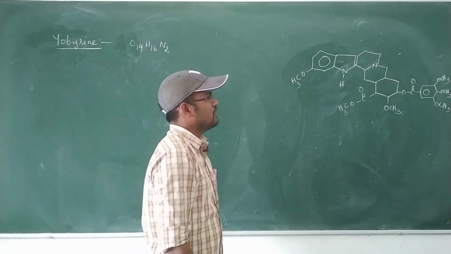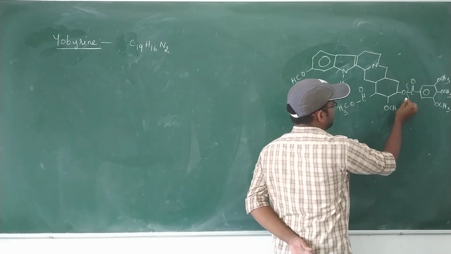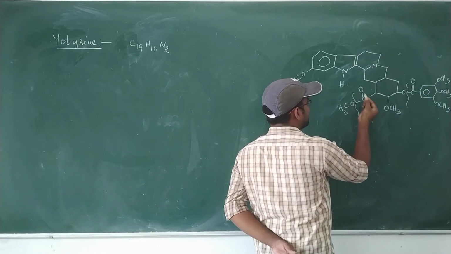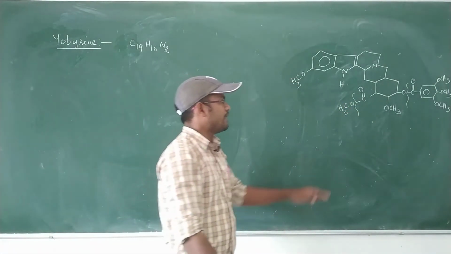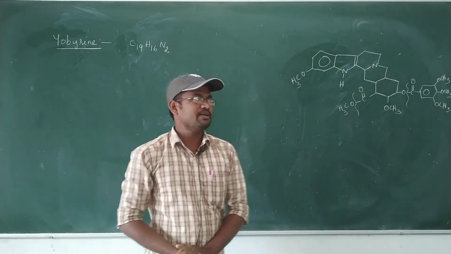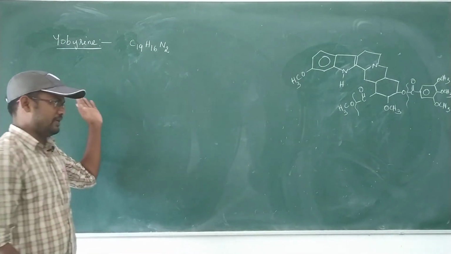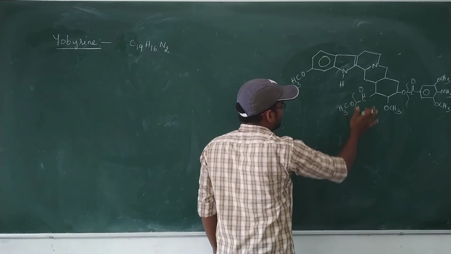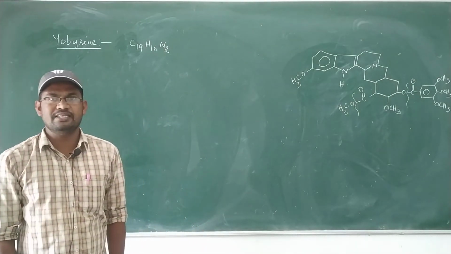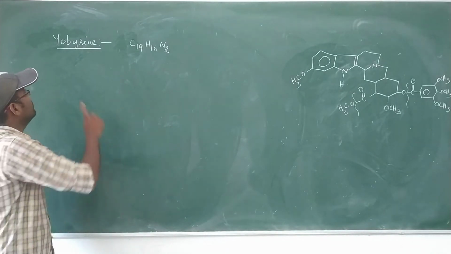Reserpine, when it undergoes basic hydrolysis, results in reserpic acid. We already know the reserpic acid structure looks like this: the oxygen is converted into OH, and here C double bond O is added with OH, a carboxylic group, and an OH group. So that is reserpic acid. Reserpic acid, when treated with methanol followed by selective dehydrogenation, gives eubarin. Reserpic acid treated with methanol results in methyl reserpate, where a methyl group is added to the carboxylic acid. That methyl reserpate undergoes selective dehydrogenation to give eubarin.